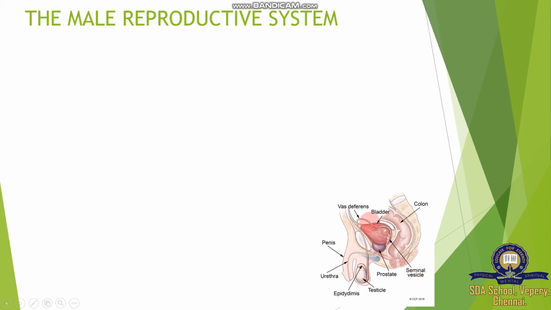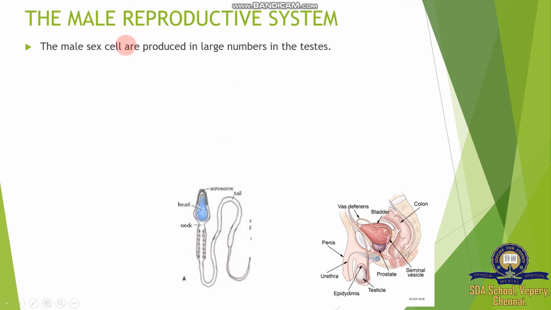The pair of testes is covered with the scrotum and present outside of the body. Then the penis is the transmitting organ. The male sex cells are produced in large numbers in the testes. What is the male sex cell? It is called a sperm cell.